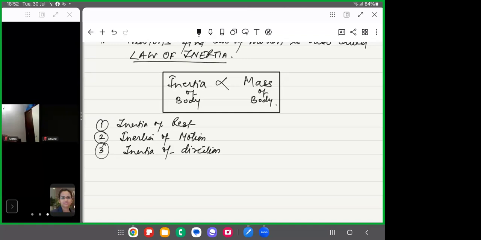A stone tied to a string is whirled in a horizontal circle, and if the string breaks, then what will happen? The stone flies away in that particular direction, tangentially. Are you getting that? So these are all examples of inertia of direction. Is that clear?